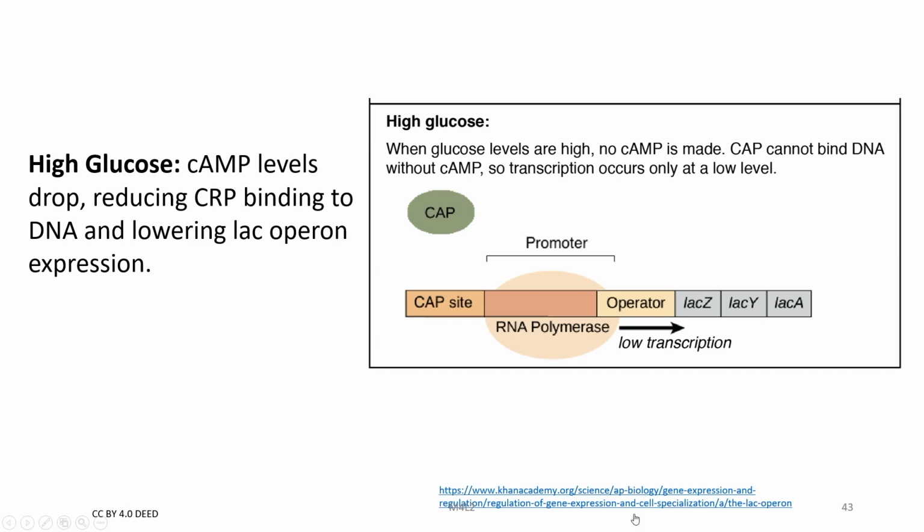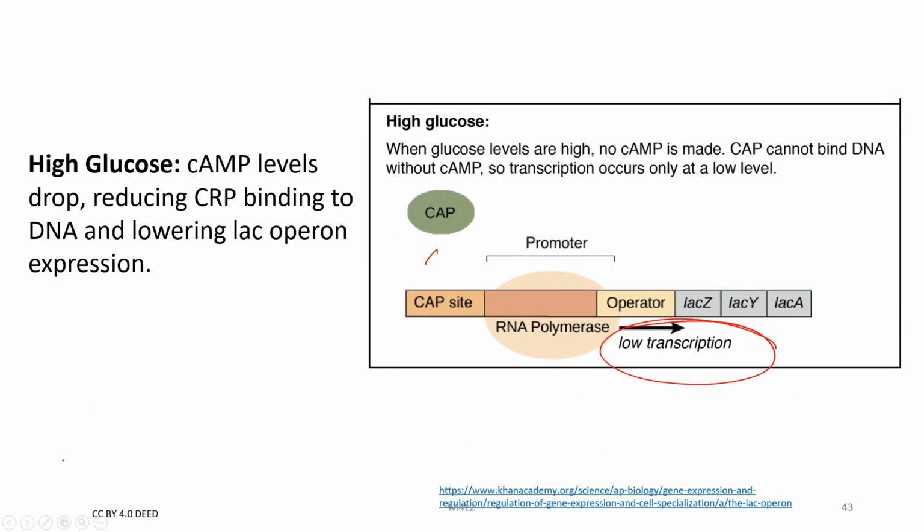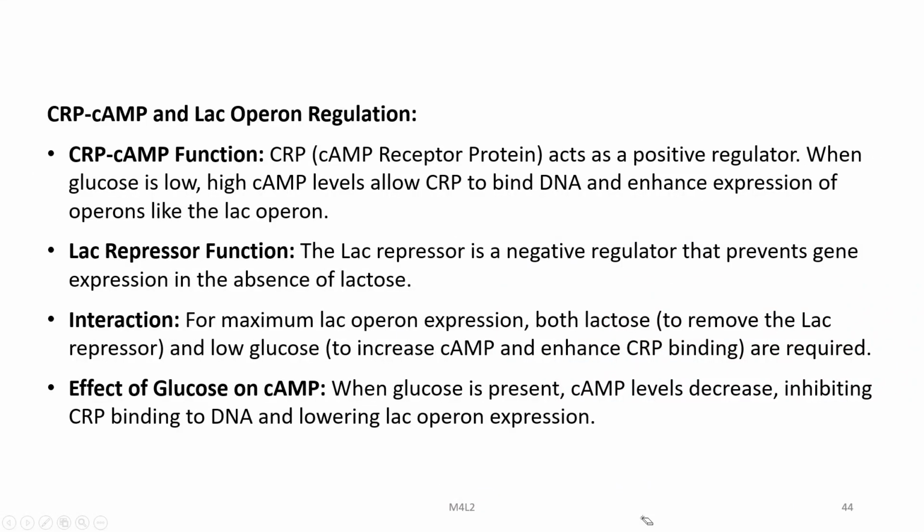Under high glucose conditions, cAMP levels drop, reducing CRP binding to DNA, you can see here, and lowering the LAC operon expression. The transcription will be low in this case, and here the transcription is high because the CAP is binding to this site, but here CAP is not binding to this CAP site.